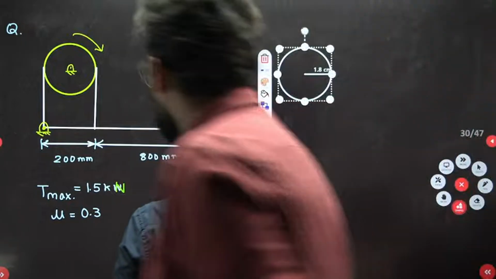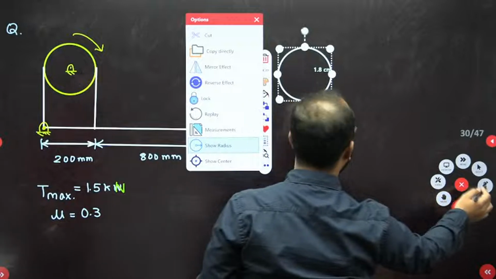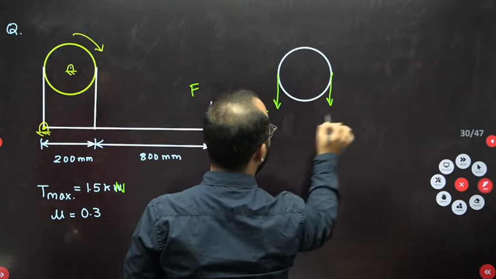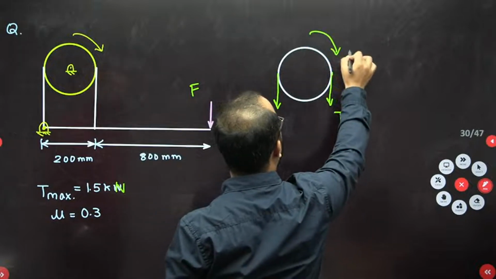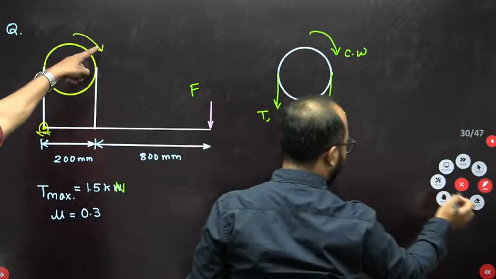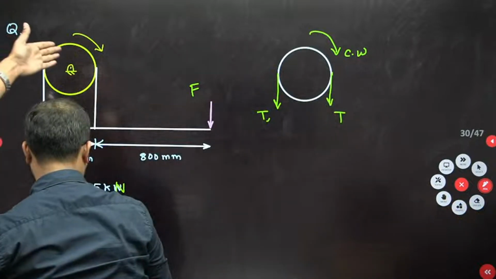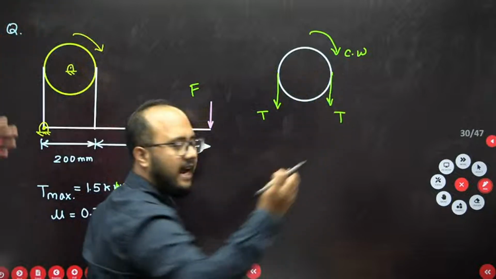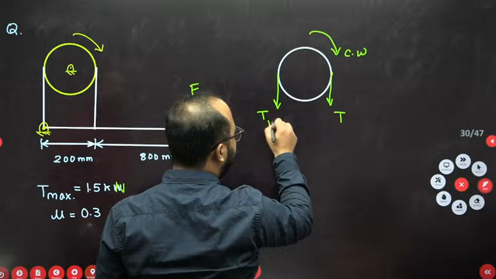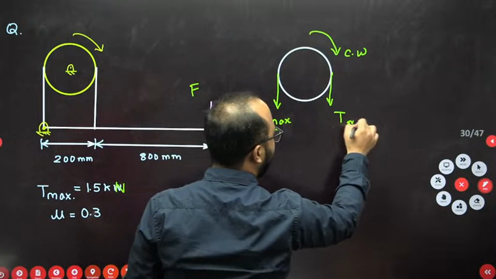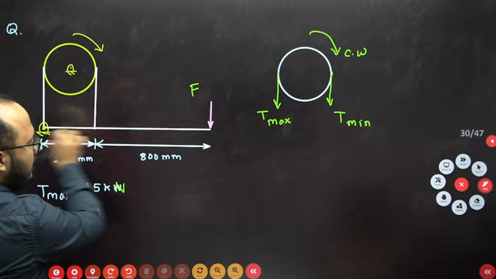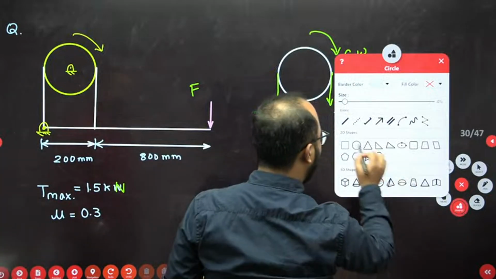So first I will draw the free body diagram here. Let's suppose this is tension, this is tension. Now, they have mentioned this is a clockwise rotation. Without this information, we cannot identify the maximum side of the tension. So if it is clockwise, this one will be the maximum and this one the minimum. Now this is the free body diagram of this particular disc drum. Now for this rod, if I have to draw the free body diagram, how will it be?